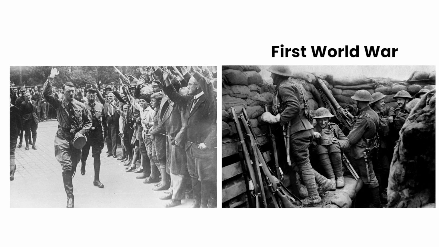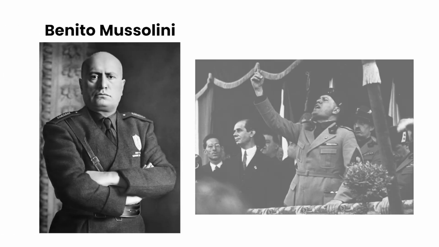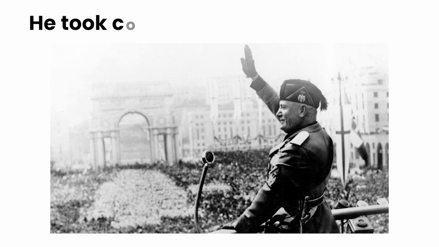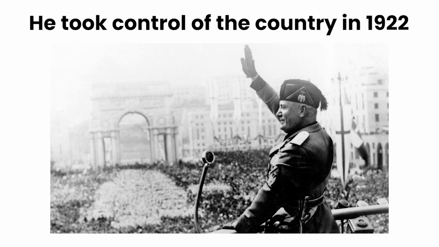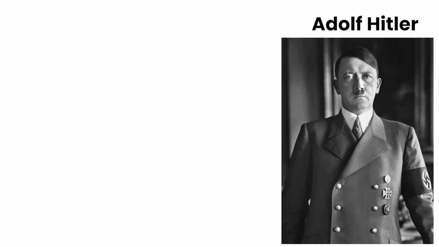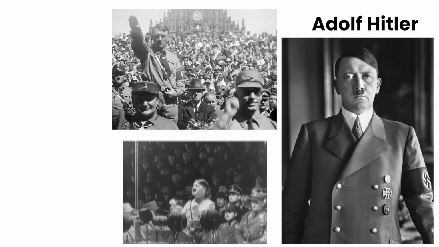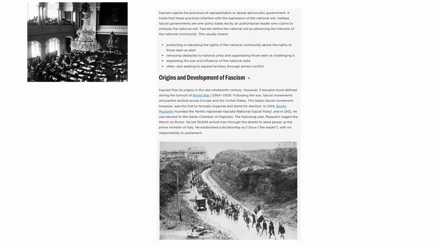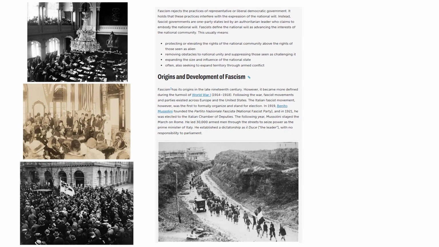Then, there is fascism. Fascism emerged in Europe after the First World War. Benito Mussolini founded the first major fascist political movement in Italy in 1919. He took control of the country in 1922. Adolf Hitler's Nazism later developed into a more openly racial, expansionist, and genocidal form of fascism in Germany. Fascism rejects liberal democracy, political equality, and limits on state power.